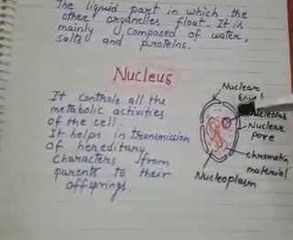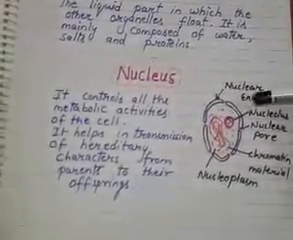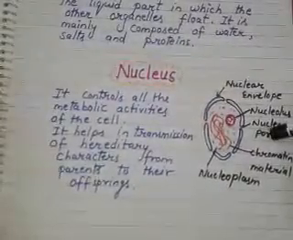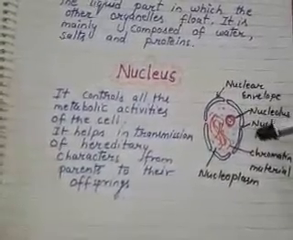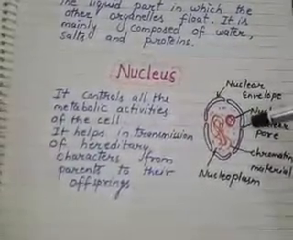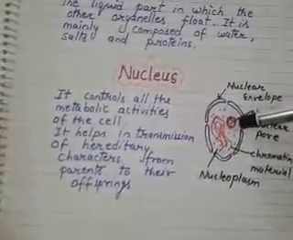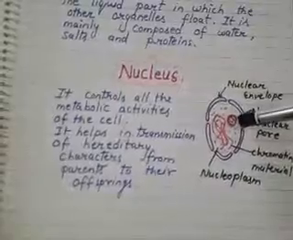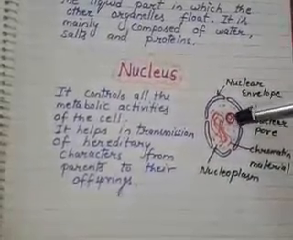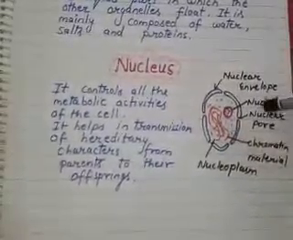A nucleus has a double membrane which is called the nuclear envelope. Okay, and it has small pores on it which are called nuclear pores, which help in transfer of the molecules in and out. Inside the nucleus we can see this nucleolus, which is the site of RNA synthesis and ribosome synthesis, which helps in protein synthesis. Can you see this diagram, students?